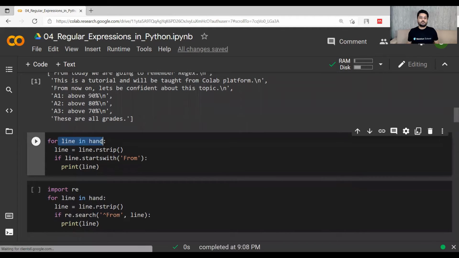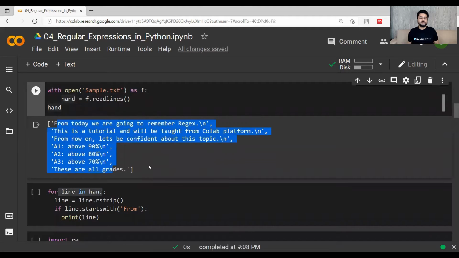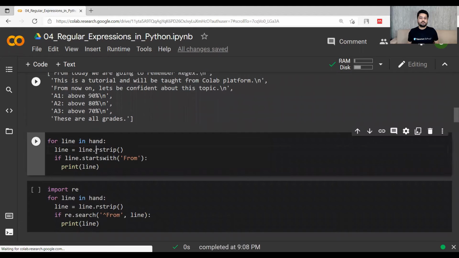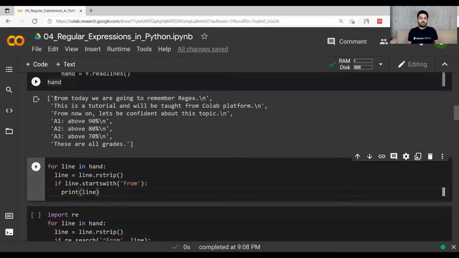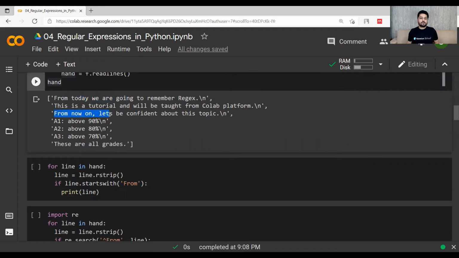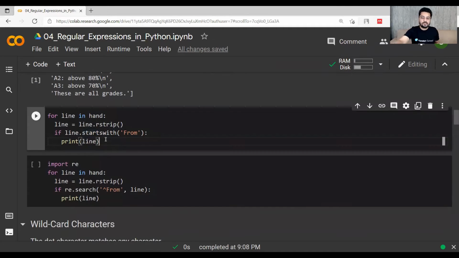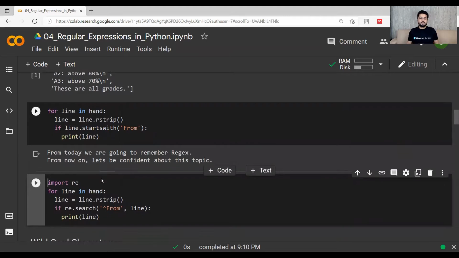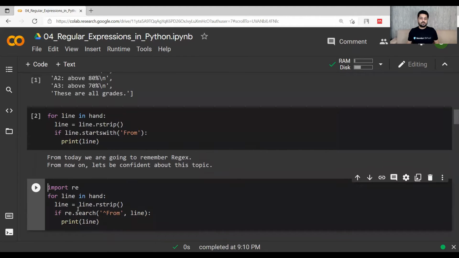So if you use this for loop, for line in hand, it has all the statements here. You have to do the rstrip. Rstrip means you have to remove all the spaces on the right, and let's find all the lines starting from the word From. So if line.startswith('From') is used, it means that you have to print all the lines which are starting with From. So these are the two statements which are starting with From, and when I print this line, I will get two statements as the output.